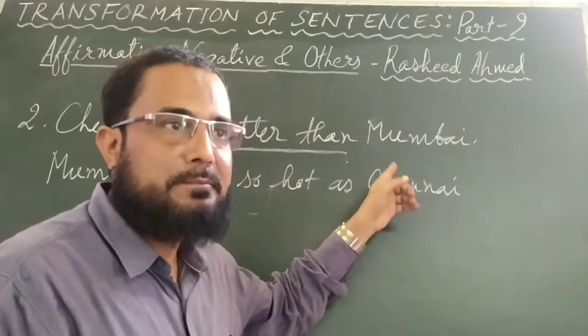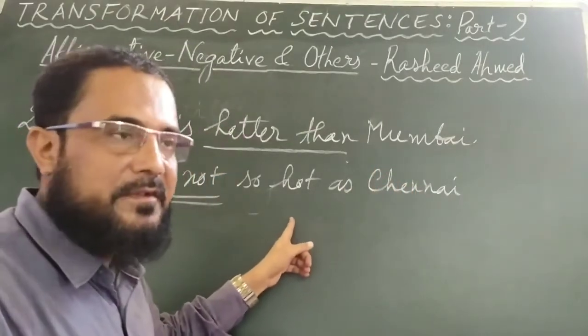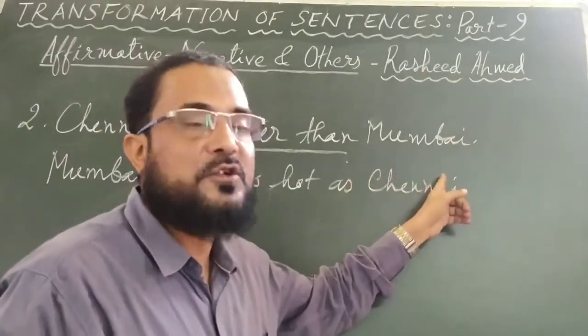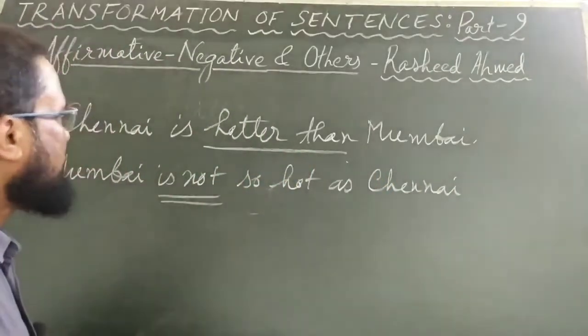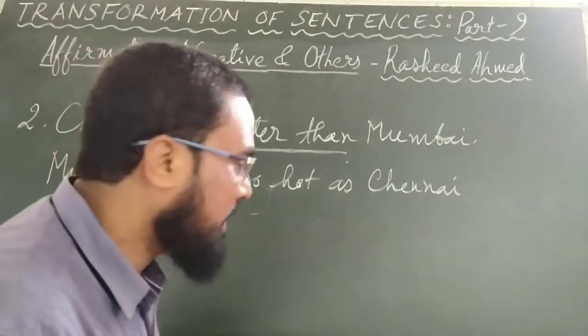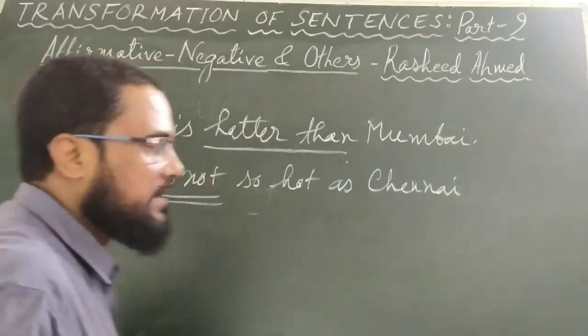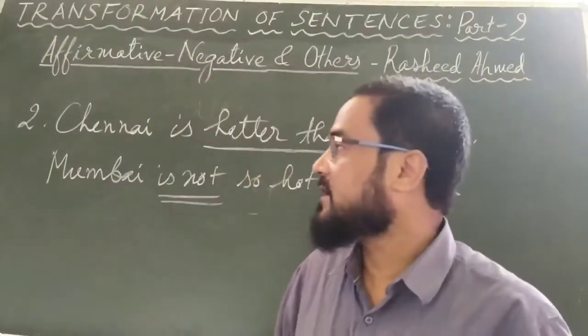Instruction here is make it negative. We had made it negative. If the instruction is change it into positive degree, the same is the answer. Chennai is hotter than Mumbai. Mumbai is not so hot as Chennai, or Mumbai is not as hot as Chennai. You can write it down, and then we'll do the next number, number 3.